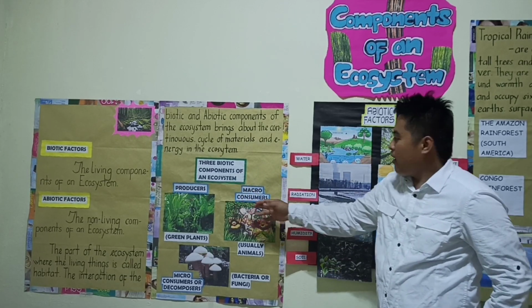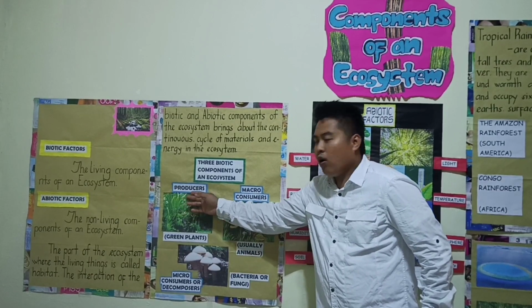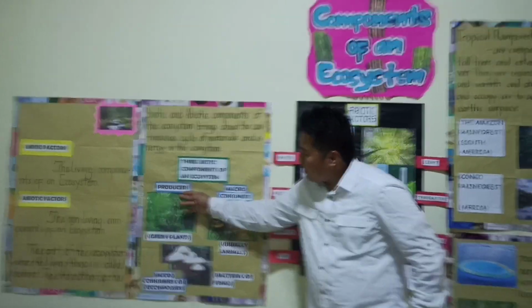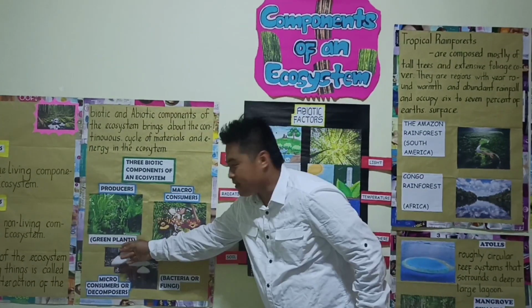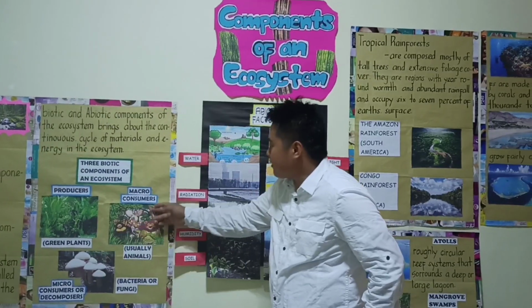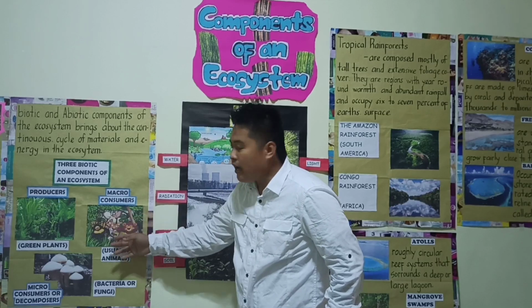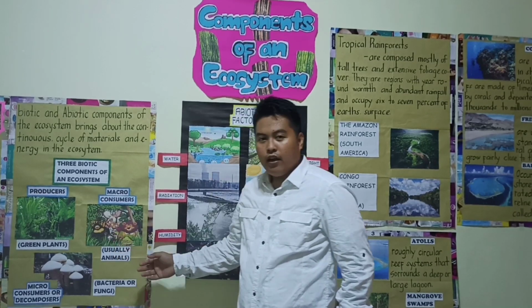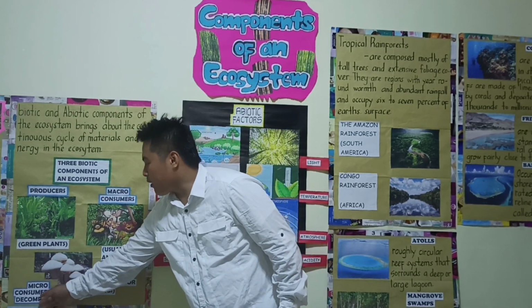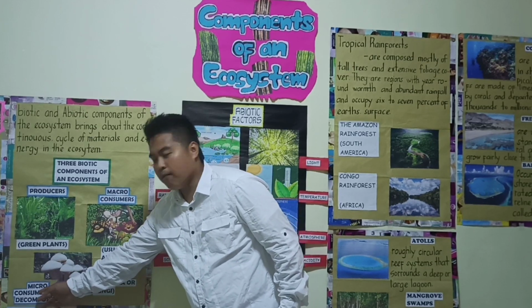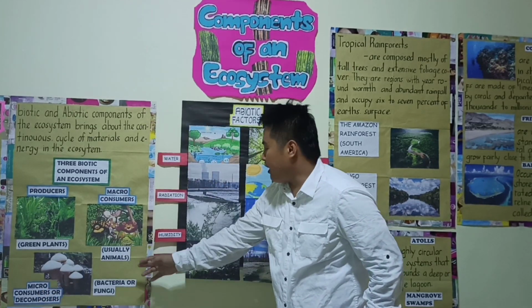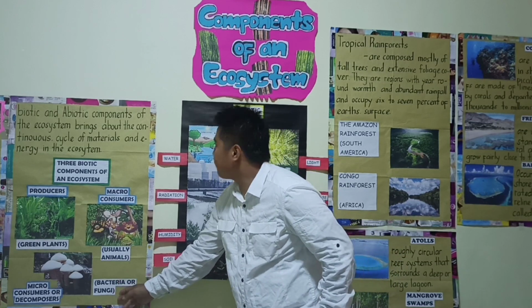Here are the three biotic components of an ecosystem. First, we have the producers, which we know are the green plants. Next, the macro consumers, usually known as the animals. And third are the micro consumers or the decomposers, such as the bacteria or the fungi.